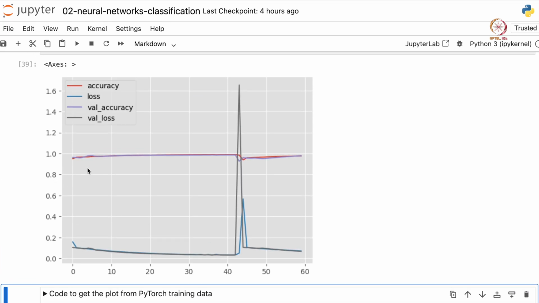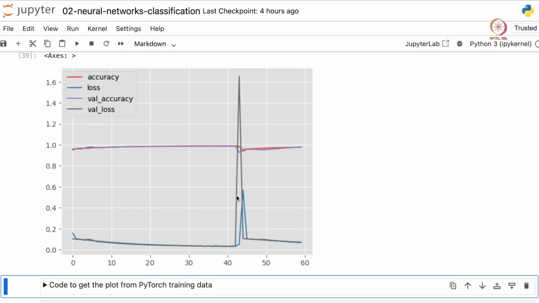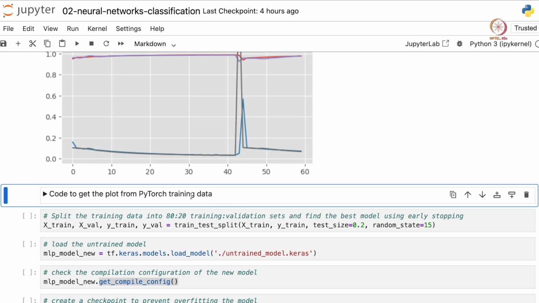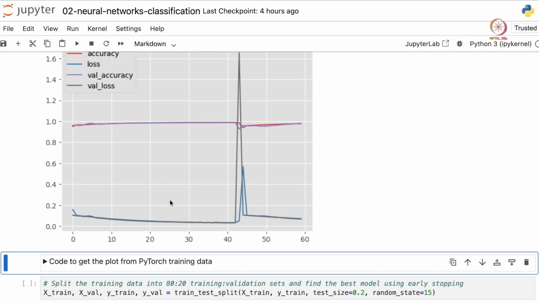So we see how the loss and accuracy have varied during training. There was one point where the loss shot up and the accuracy decreased, but then again it stabilized a bit. The same how to train and validate a model using PyTorch is again shown here. You can go through this.